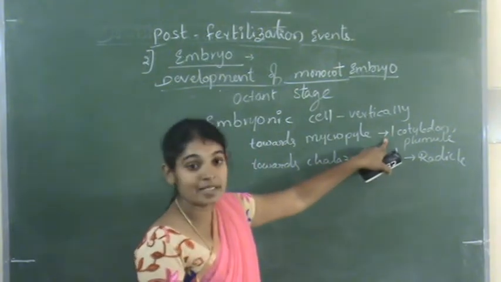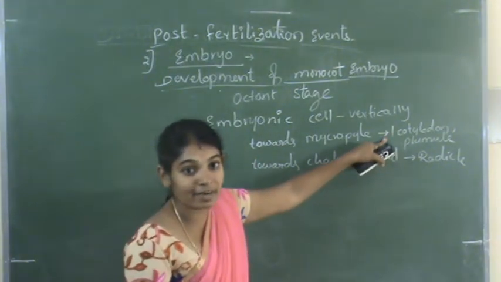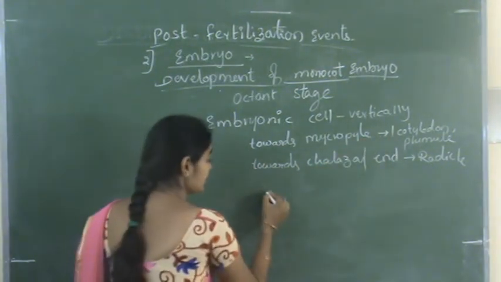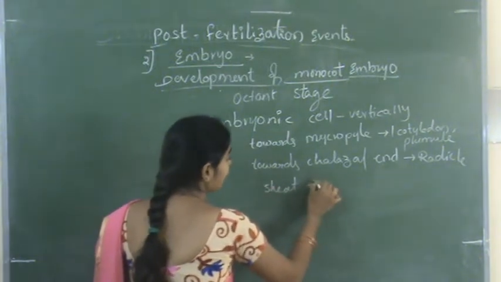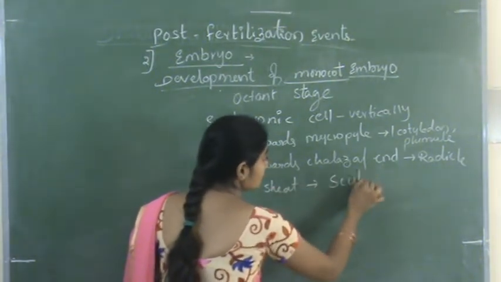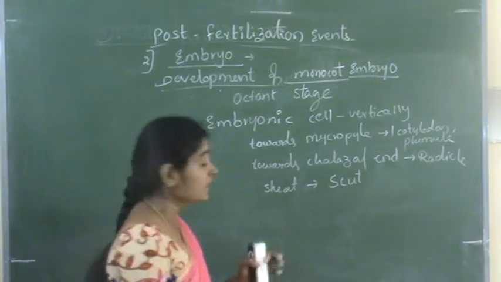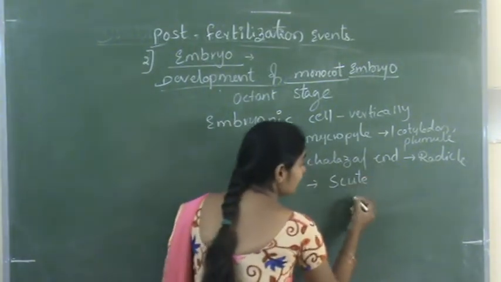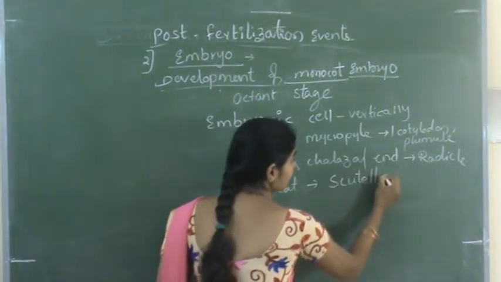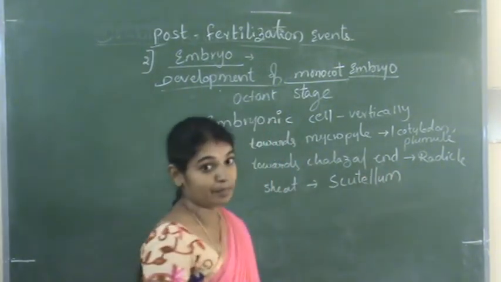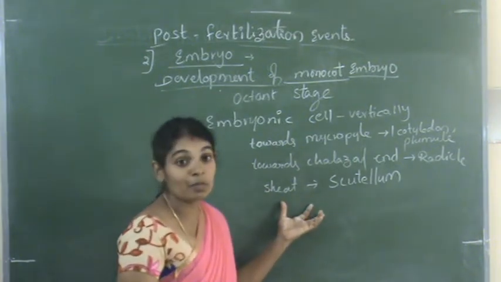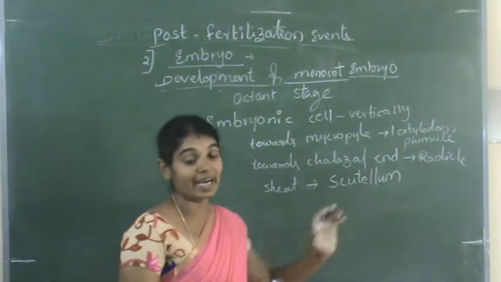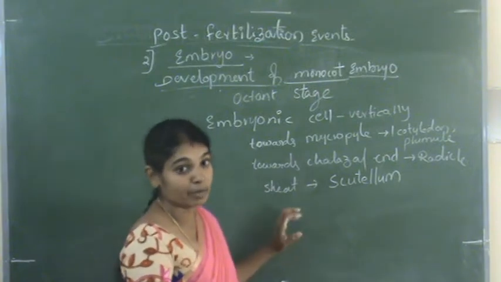And here this single cotyledon is covered by a sheet-like structure that is called the scutellum. Due to the development of this scutellum, the plumule is pushed towards one end of the embryo.